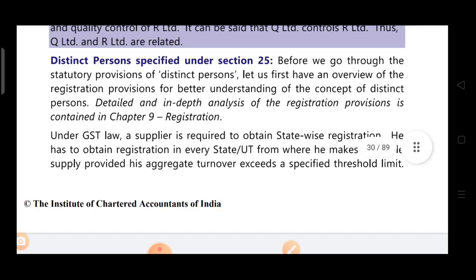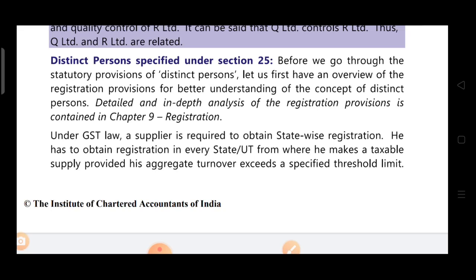Under GST law, a supplier is required to obtain state-wise registration. We all know that state-wise registration is there in GST. In every state you have to take the registration, and it is PAN-based registration. So he has to obtain registration in every state or union territory from where he makes a taxable supply, provided his aggregate turnover exceeds a specified threshold limit. Only if the turnover exceeds the threshold limit, then only it is compulsory to take the registration. Though the voluntary registration concept is also there.